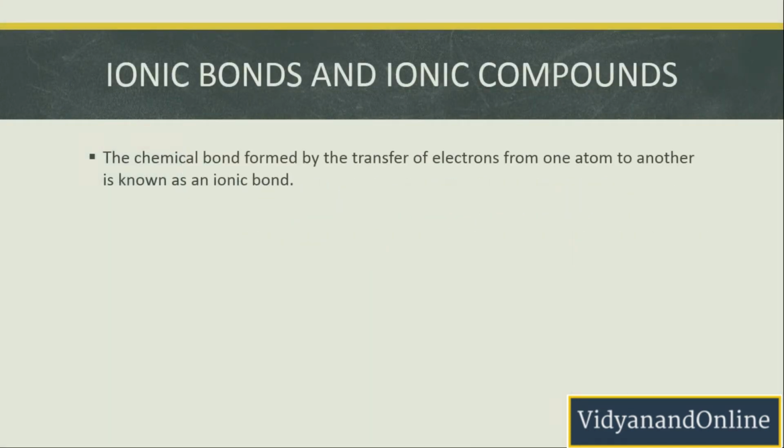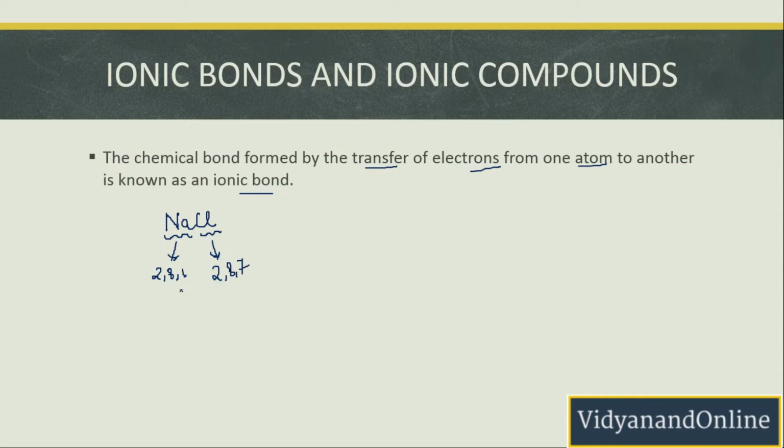So what is ionic bond? The chemical bond formed by the transfer of electrons from one atom to another is called ionic bond. What do we mean by this? For example, take the compound NaCl. Here Na is a metal, whereas chlorine is a non-metal. The electronic configuration of Na is 2,8,1 and chlorine is 2,8,7.